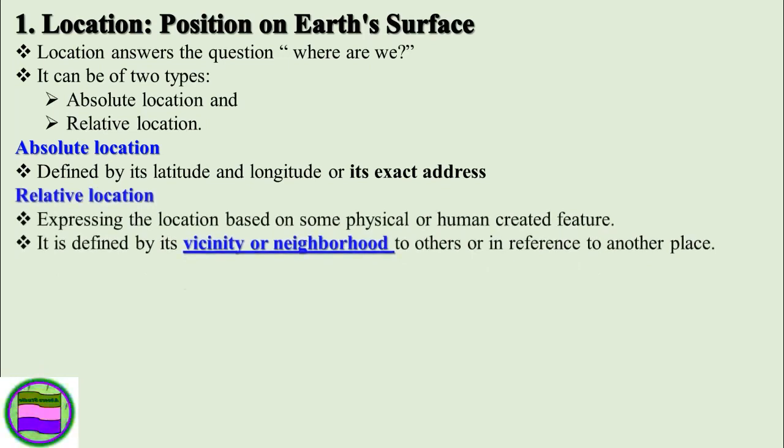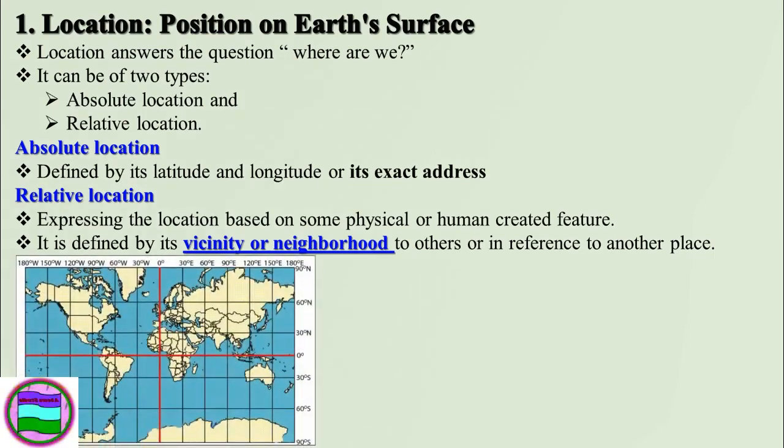The second one is relative location. As the name relative indicates, it is expressing the location based on some physical as well as human-created features. It is defined by its vicinity or neighborhoods, or in reference to other places or other countries. So, for example, the first one is the absolute location.